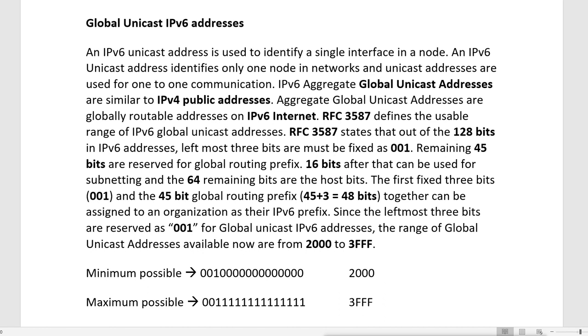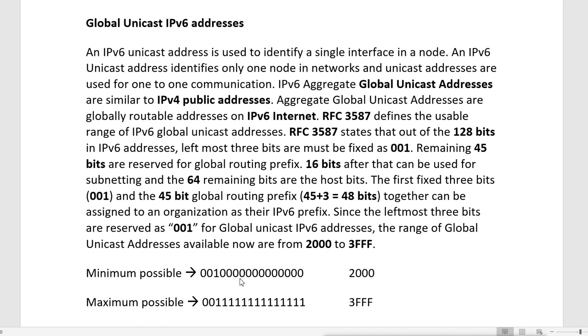Now first, what it says here is that in these 128 bits, the first 3 bits are reserved, that means 001. So we can't change this. We cannot change 001. It will always remain 001. We can change any of the bits after these, but we cannot change this.